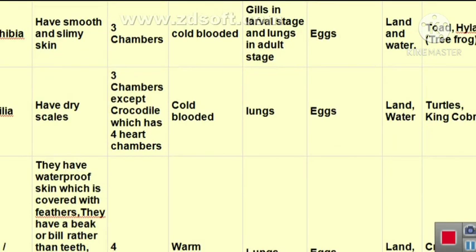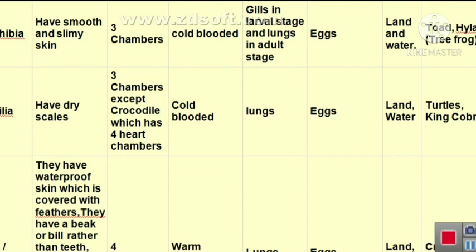Now, Reptilia. The name Reptilia means reptiles. Reptile means these animals crawl on the ground. They have dry scales on the body. There are three chambers in the heart except in the crocodile. The crocodile, though it is a reptile, has four heart chambers.